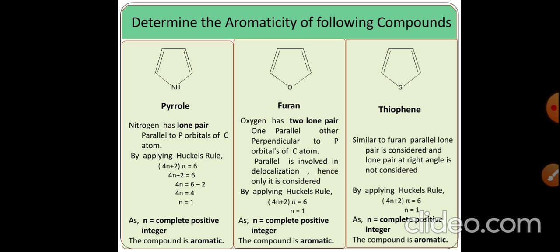Therefore by applying Huckel's rule of aromaticity, that is 4n plus 2, the number of pi electrons is equal to 6.